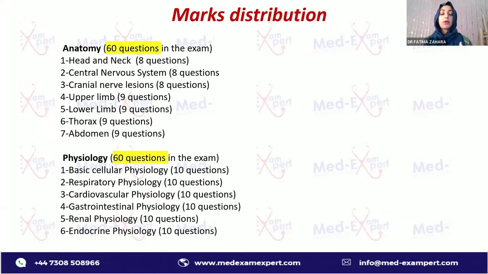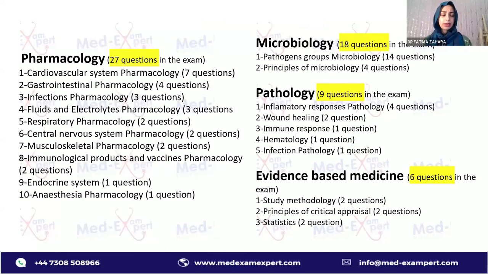But you have to be clear about how important one topic is compared to another, so you have to give specific time to each topic. For example, if we discuss pharmacology, microbiology, pathology, and evidence-based medicine, you can see that evidence-based medicine has only 6 to 10 questions weightage.